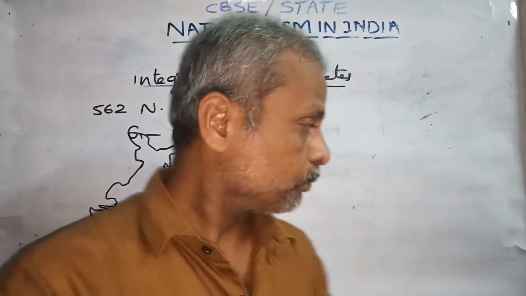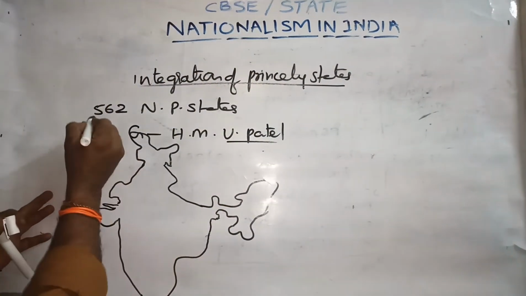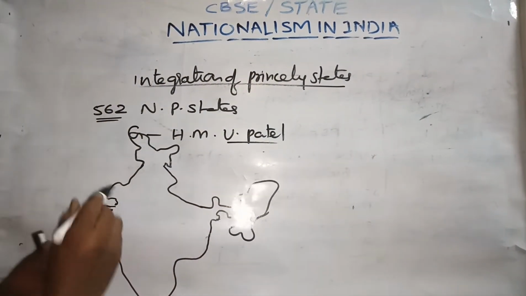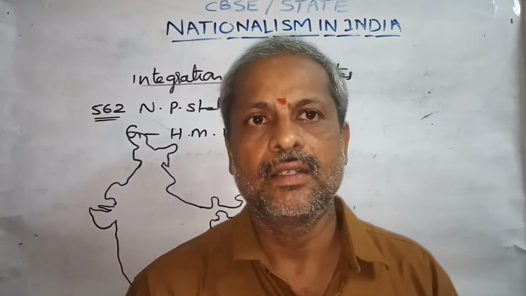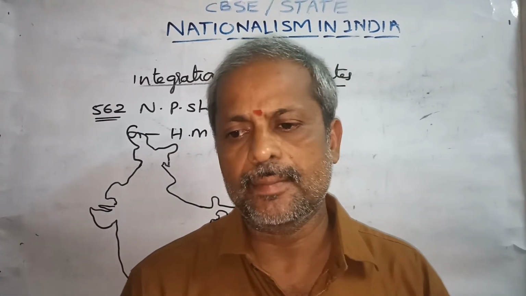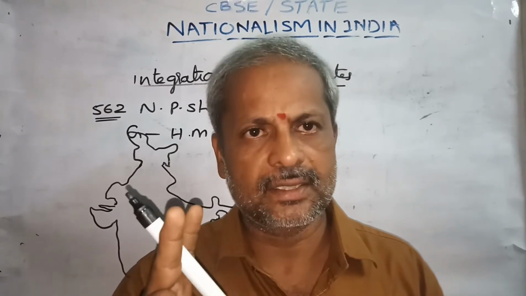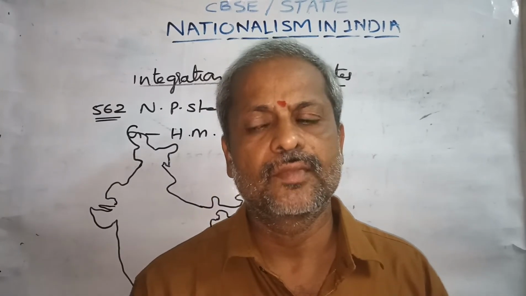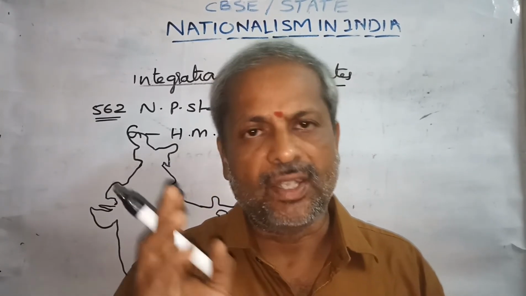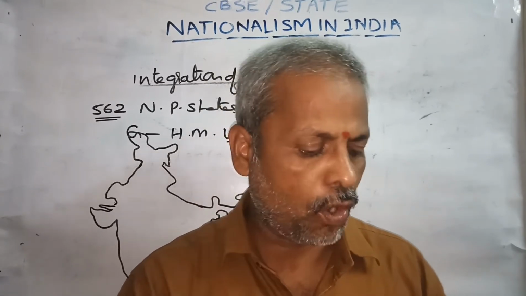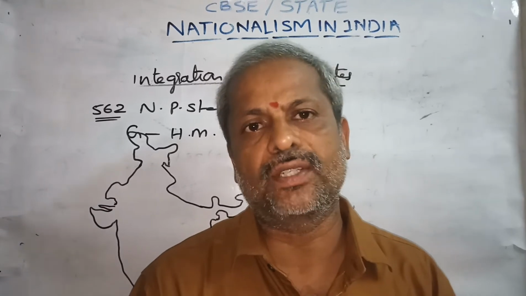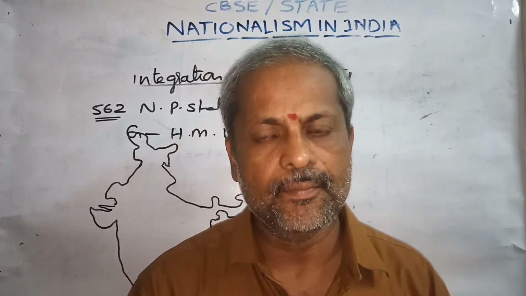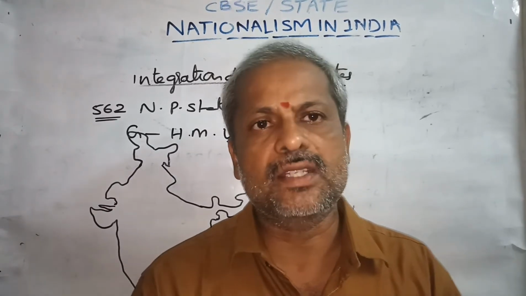And by conducting a meeting with all these 562 native princely state kings or queens, Vallabhai Patel told just two things clearly. And the first thing was, he talked with them, my dear Indian kings and queens of native princely states, listen to the words carefully.